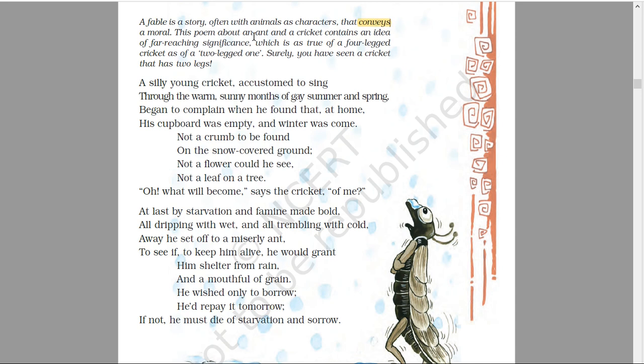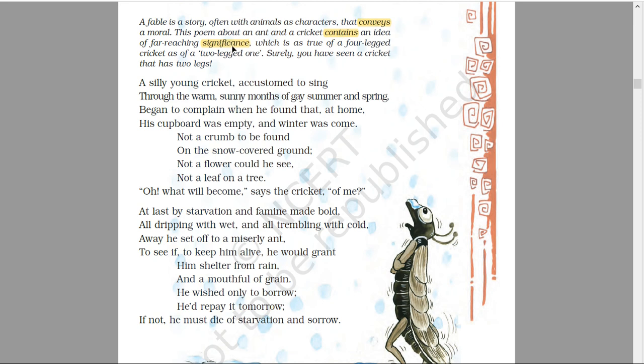The poem about an ant and a cricket has an idea of far-reaching significance, importance. So its importance is really far-reaching.